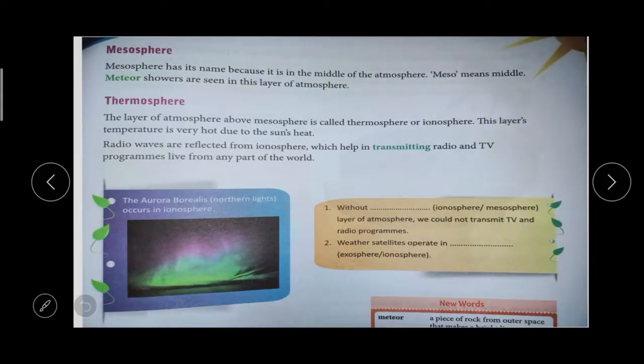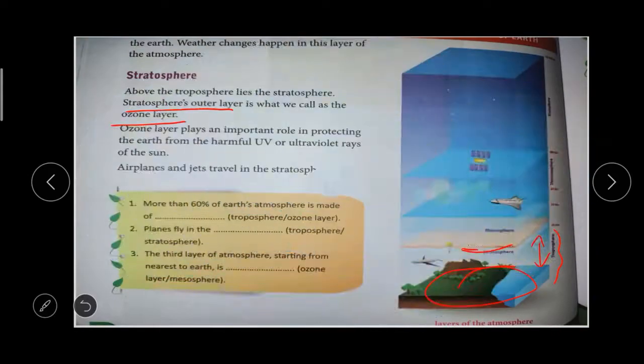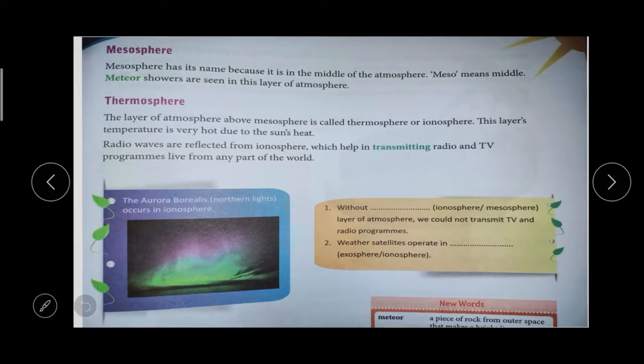Mesosphere. The next one is mesosphere. Why is it called mesosphere? Meso means middle. It is in the middle of the atmosphere. See, above it there are two layers, below it there are two layers, and the middle one is mesosphere. So meso means middle. Meteor showers are seen in this layer of the atmosphere.